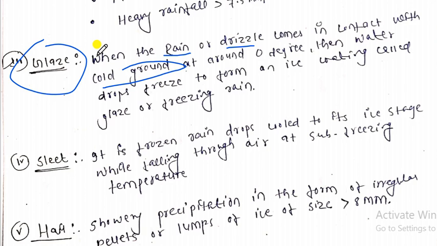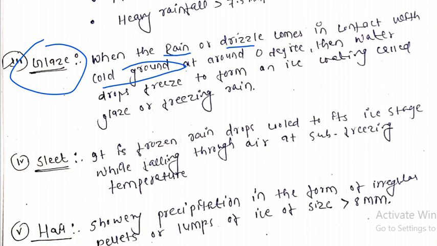Do you understand? When the water or drizzle comes in contact with the cold ground at 0 degrees, there is the formation of frozen drops in the form of an ice coating, known as glaze, or glaze is also known as freezing rain.